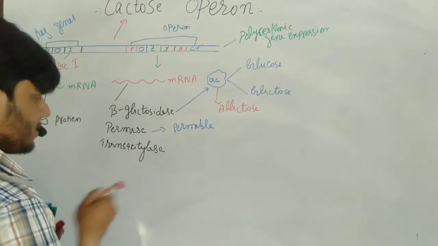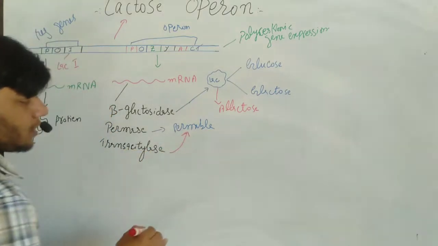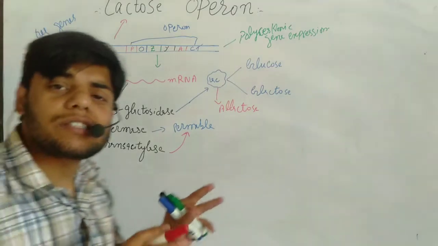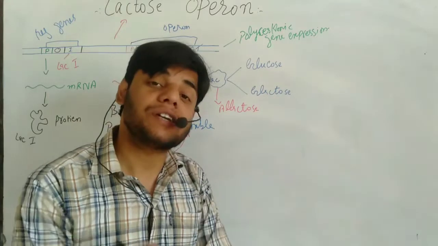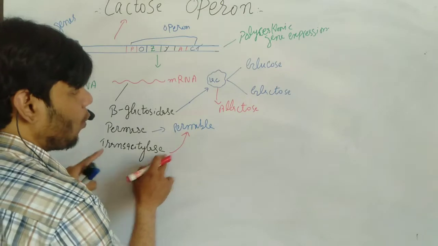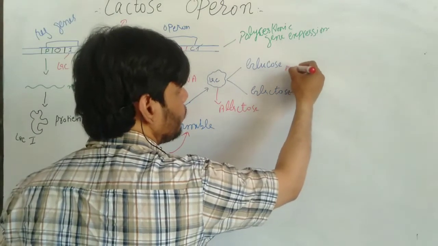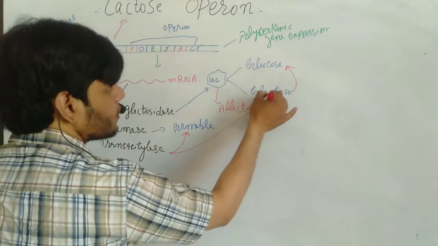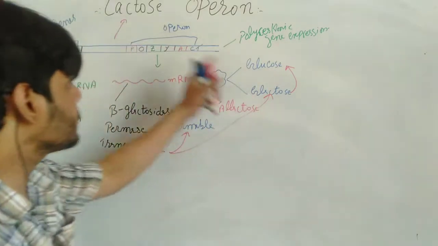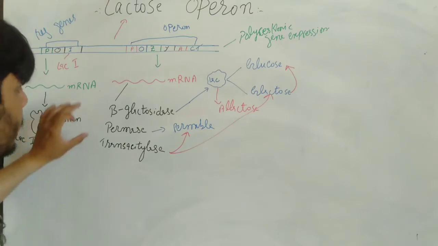Third, we have transacetylase. Transacetylase has the same function, permeability. But remember guys, its function is still not well explained, still not clear. Sometimes this transacetylase will break down galactose and convert it again into glucose. This is also a function of transacetylase, but still it is not clear. Okay, so this is all about the enzymes which are produced by this Lac Operon, and these are the main functions of the enzymes.